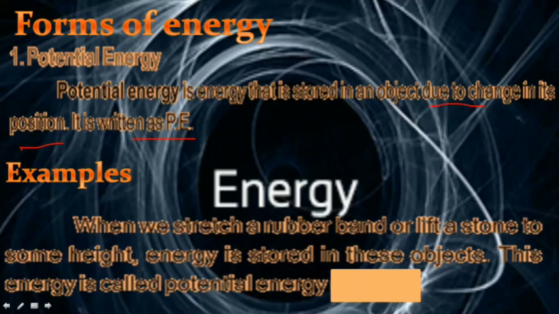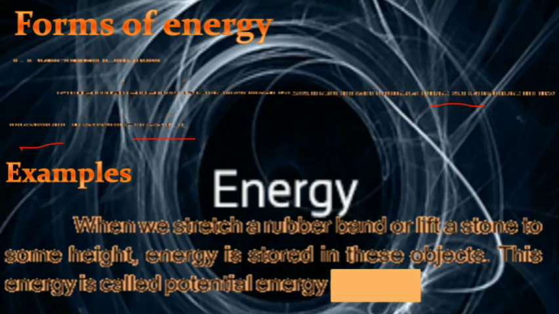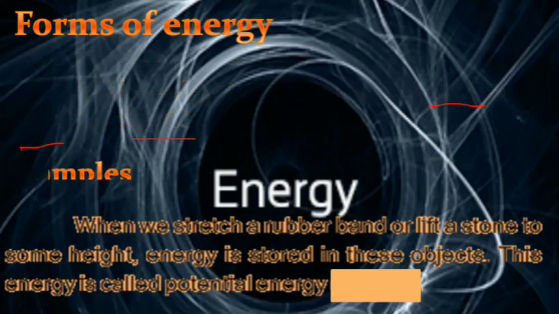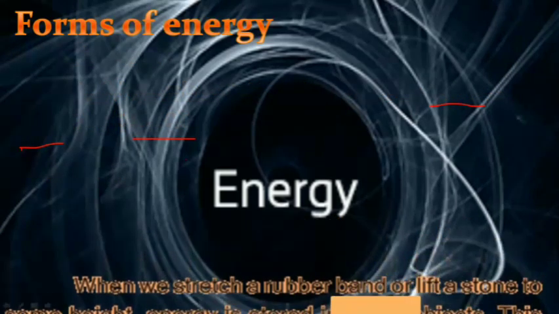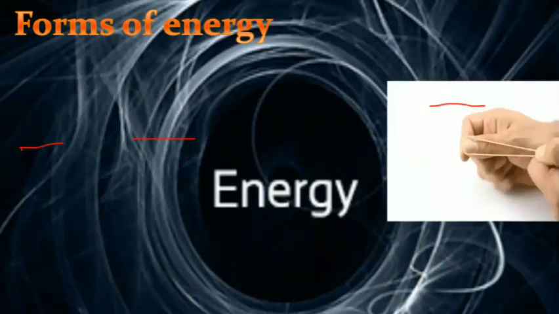So potential energy is stored in that. That's why it can do work. Like that, if we lift a stone to some height, and then we throw it, it has stored energy in it, that is called potential energy. Okay, so we will see the examples.